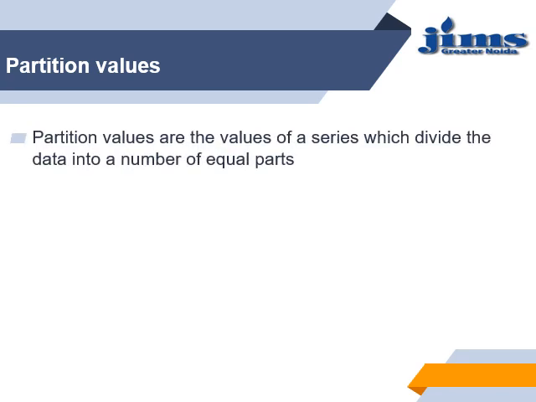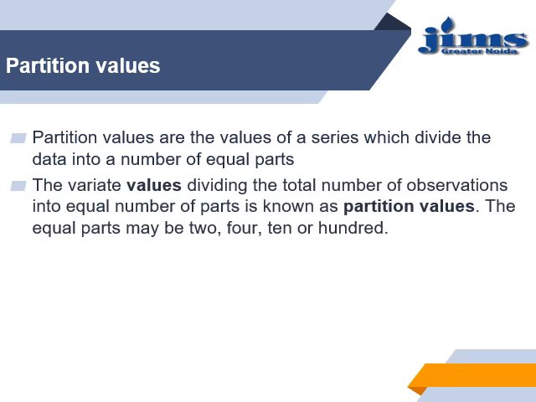Partition values are the values of a series which divide the data into a number of equal parts. So if we have a lot of data, we find what is a median, what is a quartile, what is a decile and percentile of the data. The values which divide the total number of observations into equal parts are known as partition values.